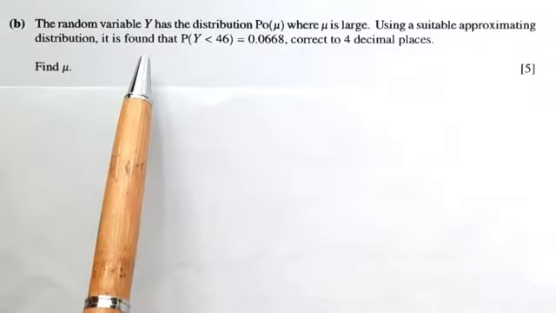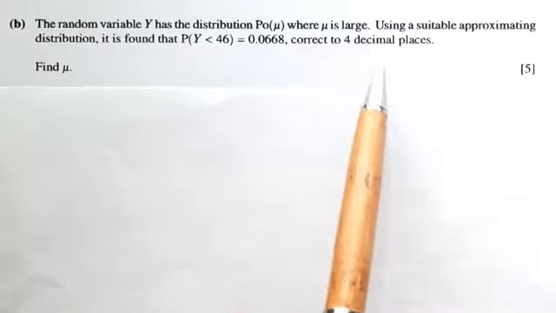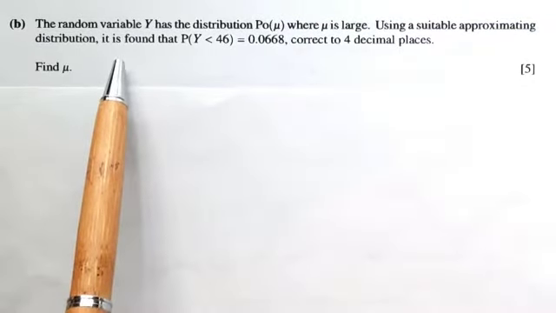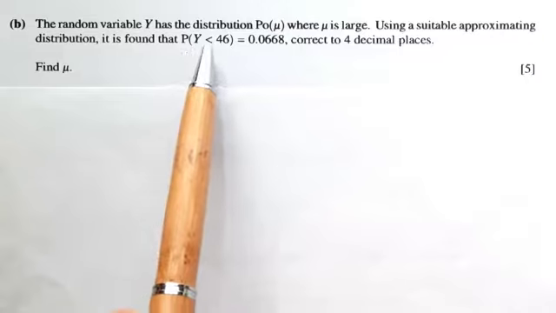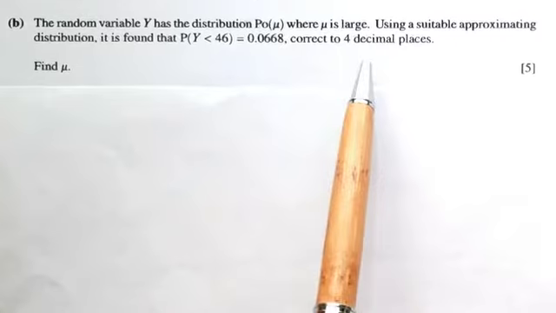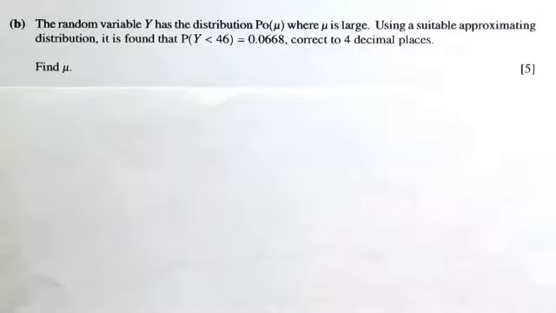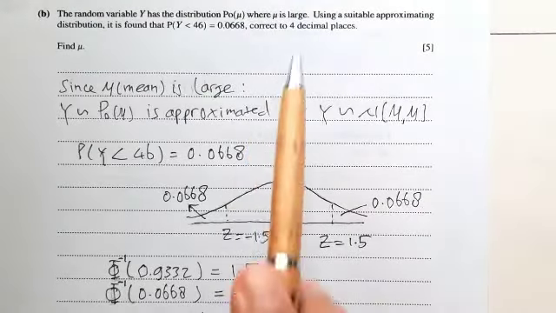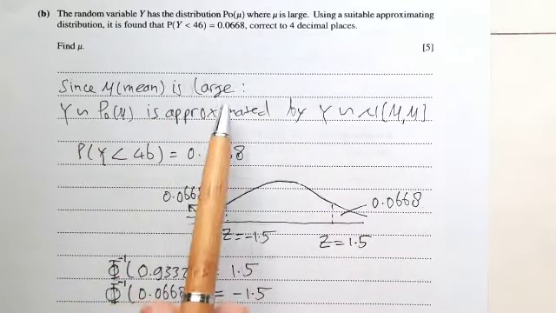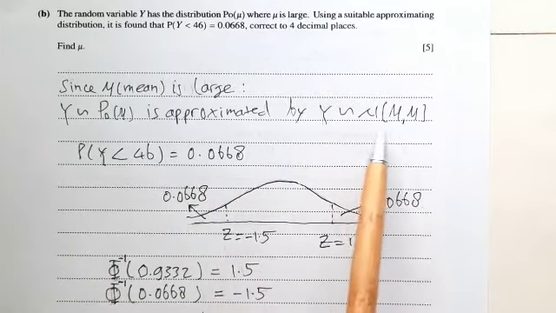Part (b), the random variable Y has the Poisson distribution with mean mu, where mu is large. Using a suitable approximating distribution, it is found that the probability of Y less than 46 is 0.0668, correct to 4 decimal places. Find mu. Thus mu is the mean of the Poisson distribution. Here it is stated that mu is large. Thus since the mean of the distribution is large, a Poisson distribution can be approximated by a normal distribution.